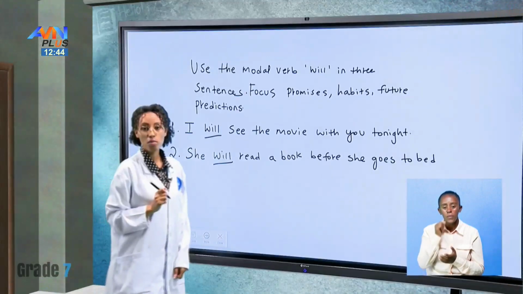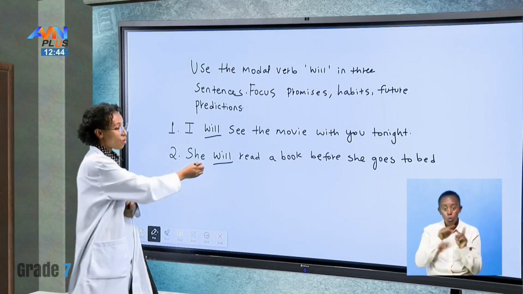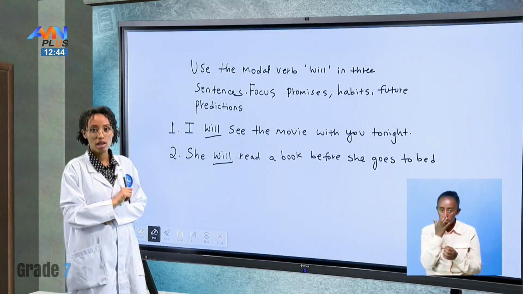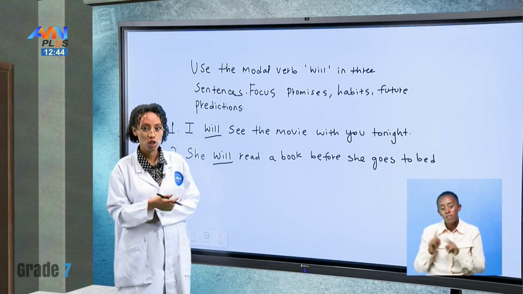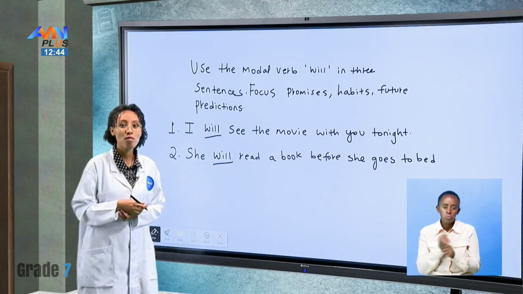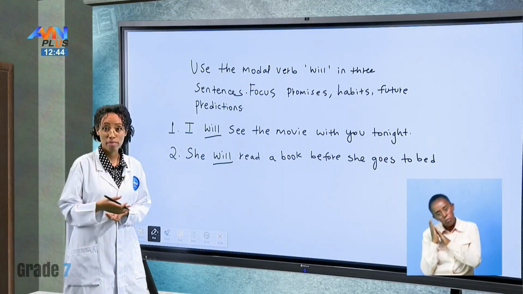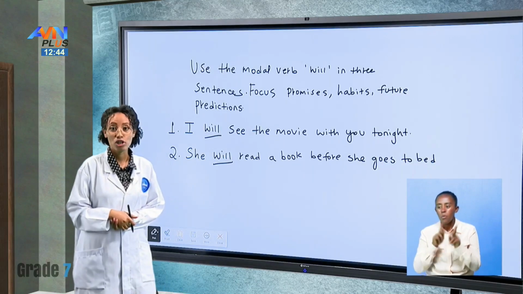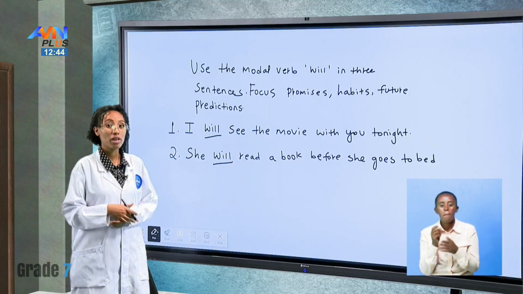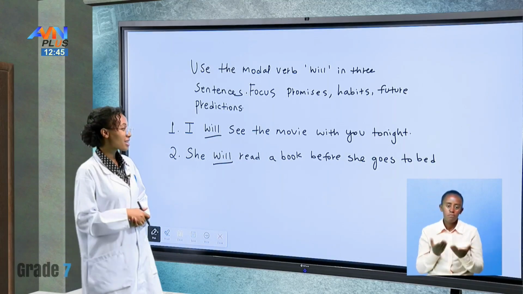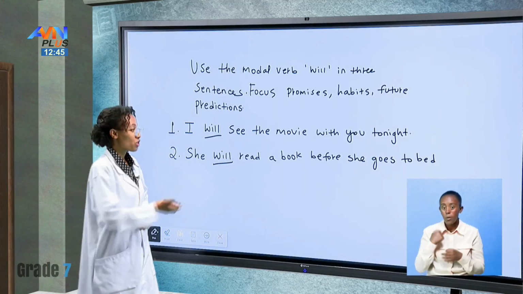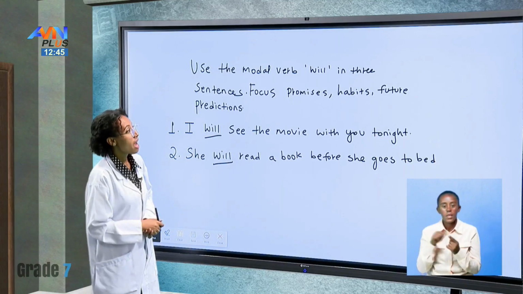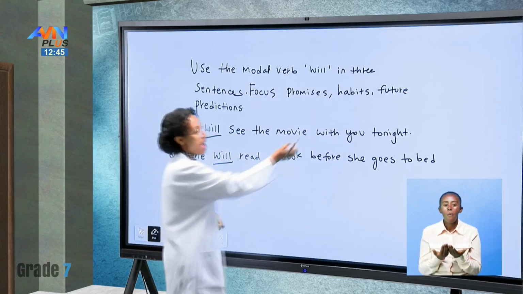She will read a book before she goes to bed. This is also using a modal verb to talk about habits of someone. Some people have different rituals and routines that they have when they go to bed or when they wake up. Some people like reading books, some like watching movies, and some like doing other stuff. In this sentence, we used she will read a book before she goes to sleep. So this indicates that this is her habit.